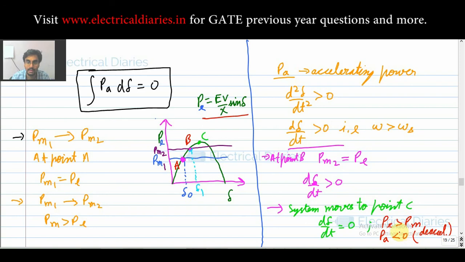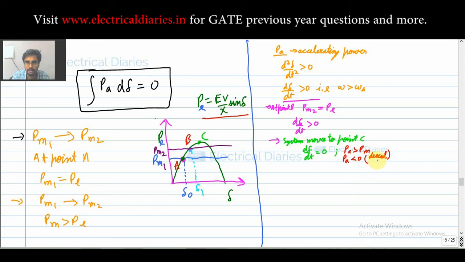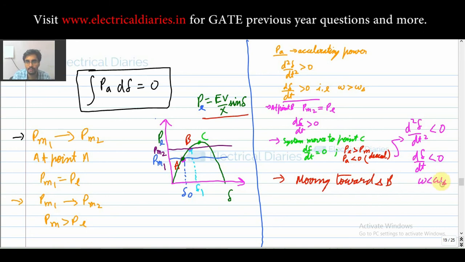Since your PA becomes less than 0, that is de-accelerating, what does this imply? That your system starts moving towards B. Why? De-accelerating means that your d2 delta by dt square is less than 0, so your d delta by dt is decreasing, that is your omega is decreasing, that is your omega is less than omega s.